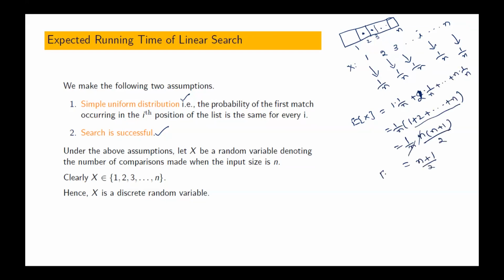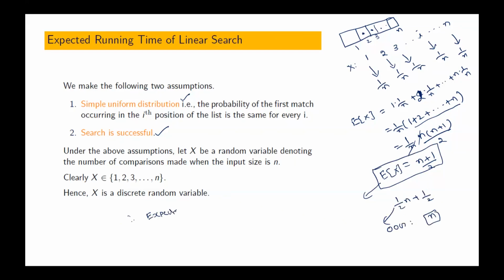So now what is expectation of x? n plus 1 by 2. This is expected running time of linear search. What is its order of growth? It is 1 by 2 into n plus 1 by 2, no? What is its order of growth? n.